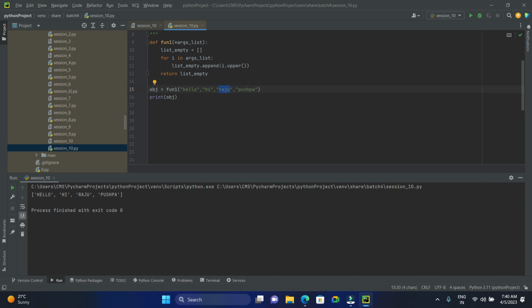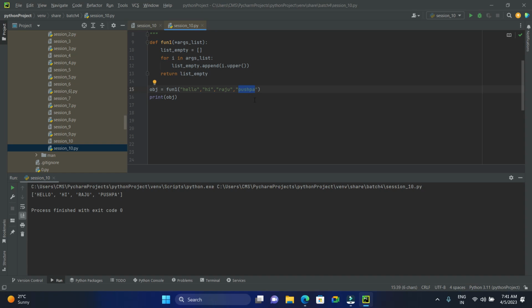Then before appending, the conversion will be done from lowercase to uppercase. Then it will be appended to this empty list. That is the last element, and the values will be returned to this list underscore empty. This is the workflow. Once it is done, the values will be stored in the obj object. That obj object has to get printed. This is the obj object, the resultant list.